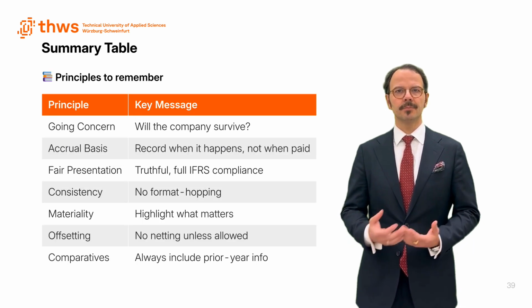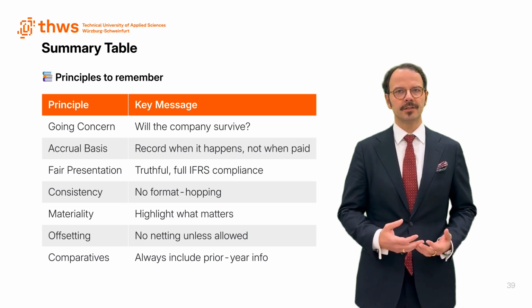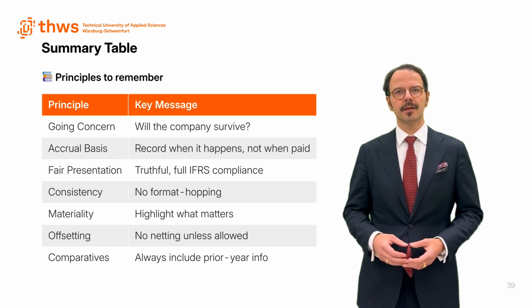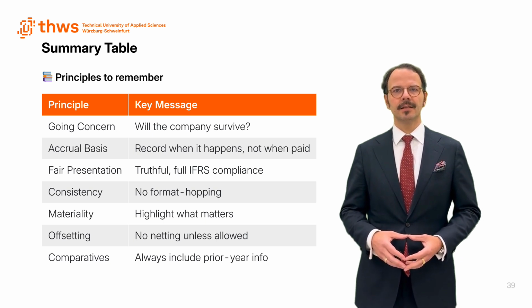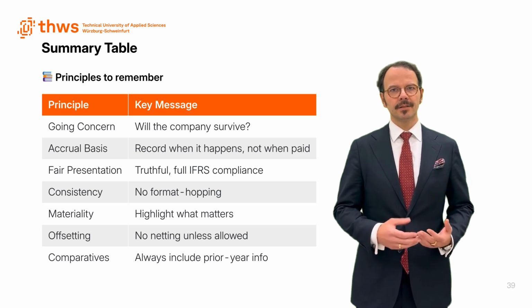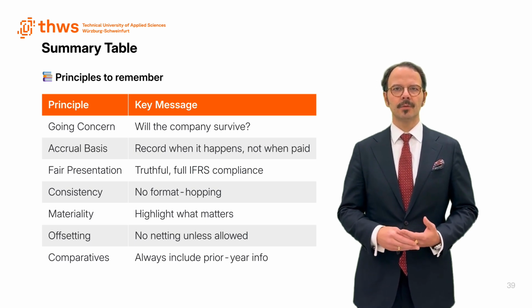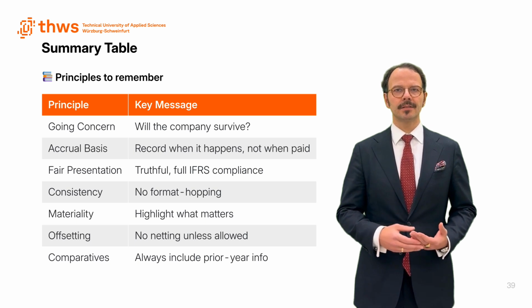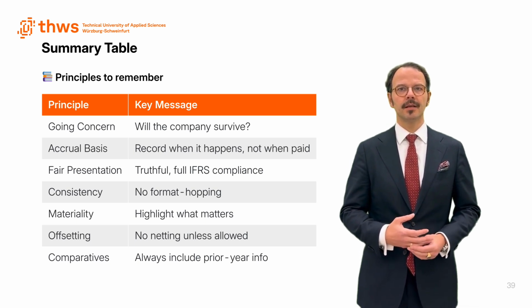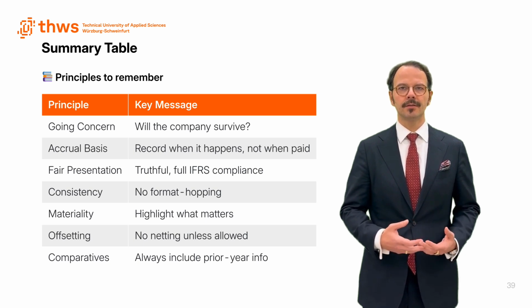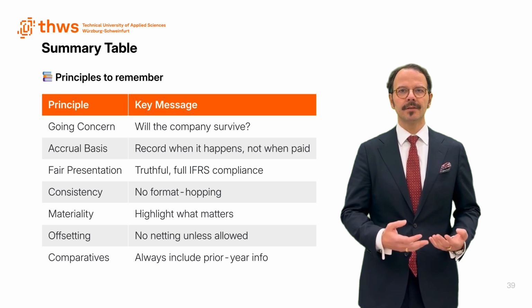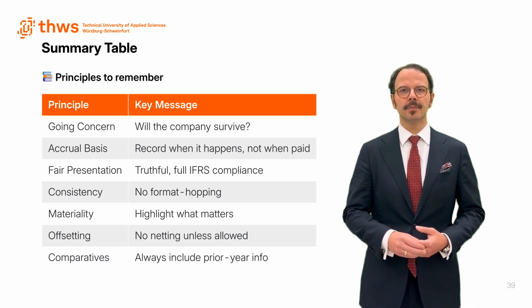Let's wrap it up with a spoken summary of the key general features. We've covered, first, we always assume the company is a going concern, unless there's strong evidence otherwise. Second, we use accrual accounting. We record when things happen, not when money moves. Third, we ensure fair presentation. The statements must be complete, faithful, and fully IFRS compliant.